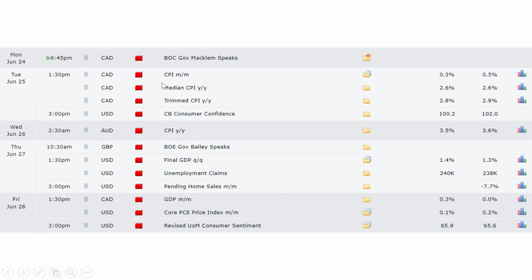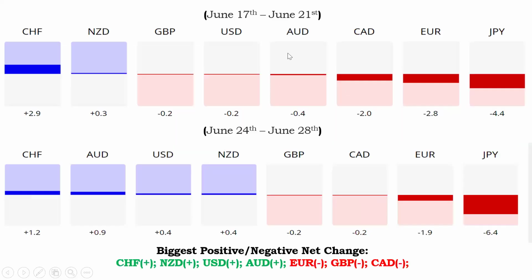Not so much to be worried about, but of course on Tuesday, if you have the Canadian dollar in the mix, you need to watch out for that. Okay, and then on Thursday, we'll be having some GDP data quarter-on-quarter. Okay, so let's move on to the indicators we use to plan our trade, and that's the currency strength meter.